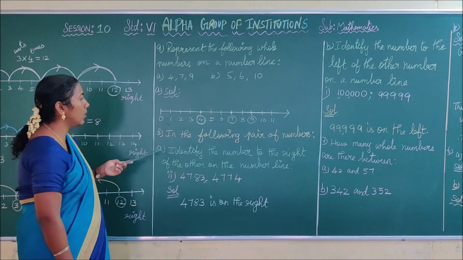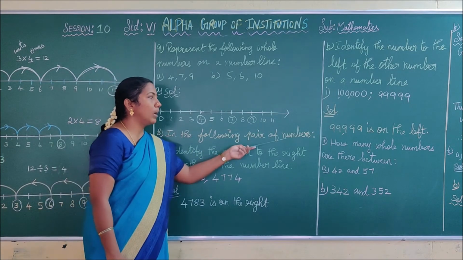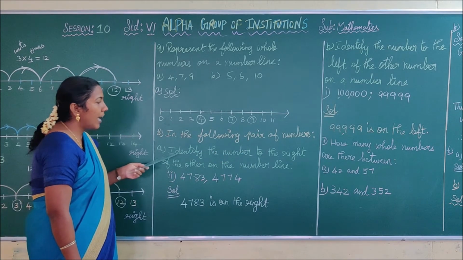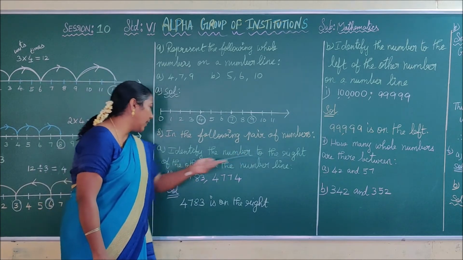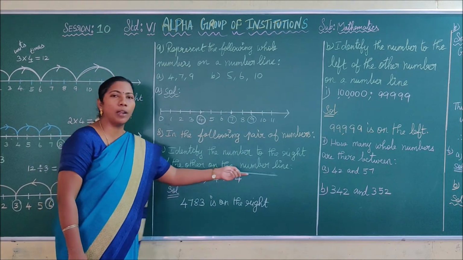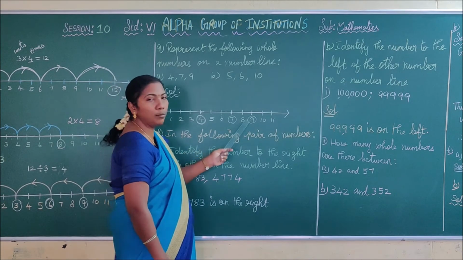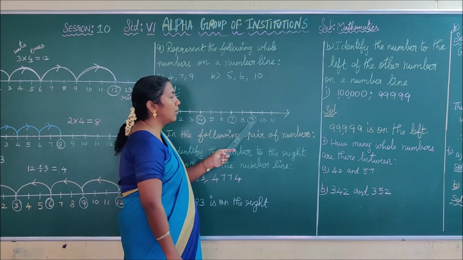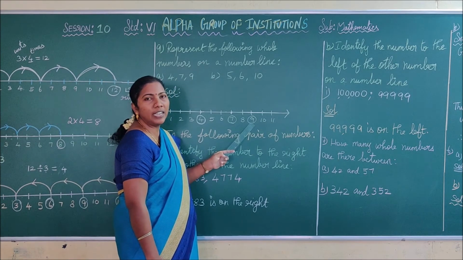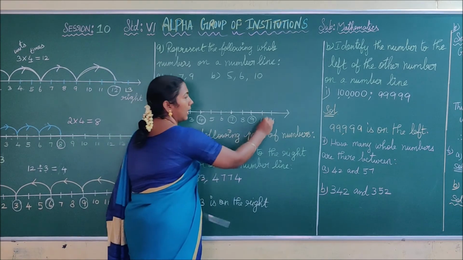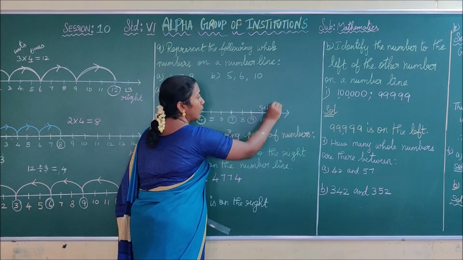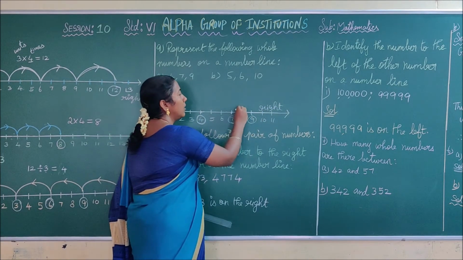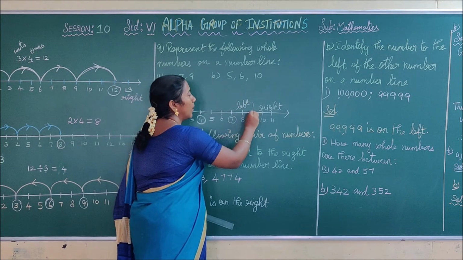Okay. See the next one. In the following pair of numbers, see the first one. Question 2, subdivision A: identify the number to the right of the other on the number line. Before seeing that sum, I give you one example. Take this number line. Which is the right hand side of number 9? Yes, 10. This is the right hand side of number 9. And which number is on the left hand side of number 9? 8. This is the left hand side of number 9.